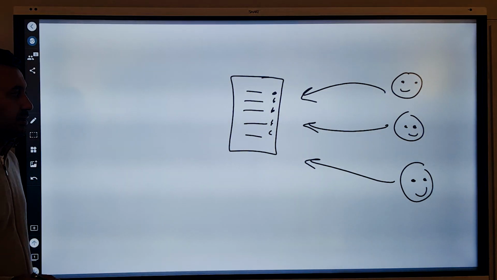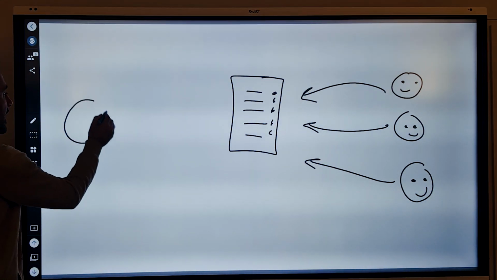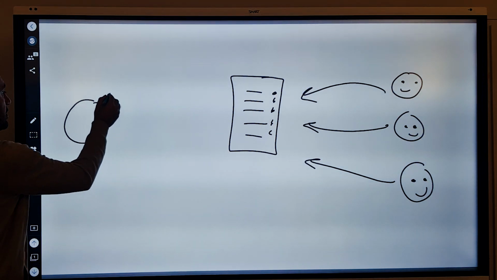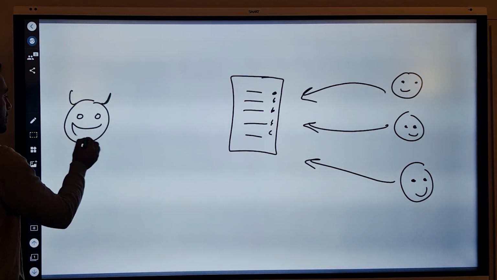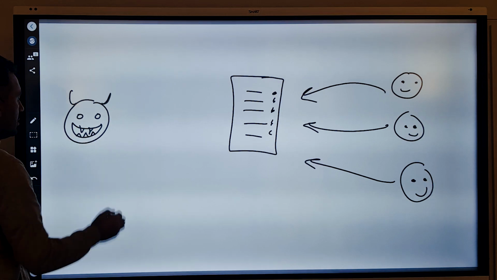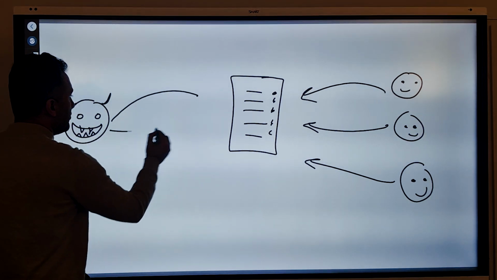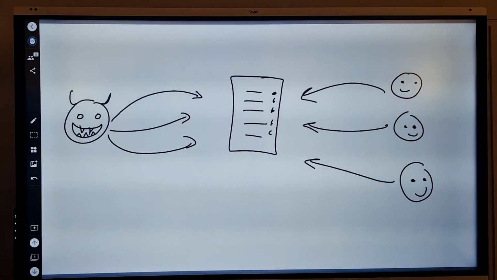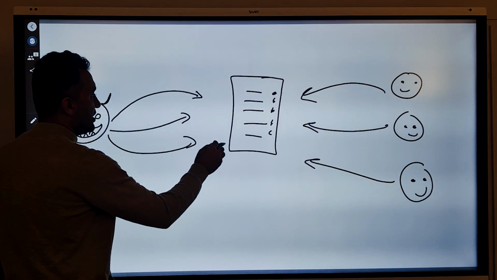And on the other side, we have a hacker who wants to bring the server down. And this hacker is sending a lot of requests at the same time to bring the server down.